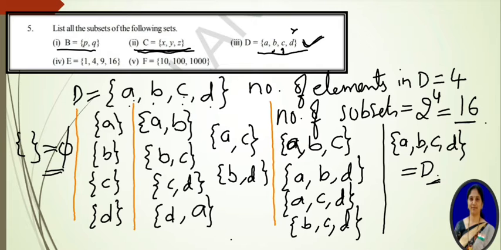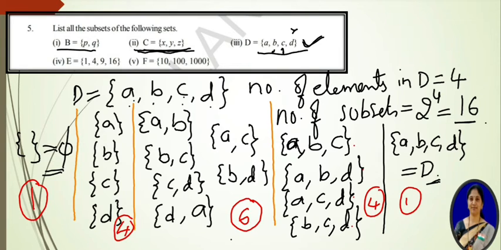Now count the subsets. How many subsets are there? So just observe that with no element, one subset is here. This is one, and 1, 2, 3, 4 here. With a single element we get four subsets, and by taking two elements, 1, 2, 3, 4, 5, 6, six subsets are there. 1, 2, 3, 4 here, 4, and here 1. Count the total. 1 plus 4 is 5, 5 plus 6 is 11, 11 plus 4 is 15, 15 plus 1 is 16. So total 16 subsets are there. Like this we have to follow this rule, and we can write the possible subsets for the set D. Okay.